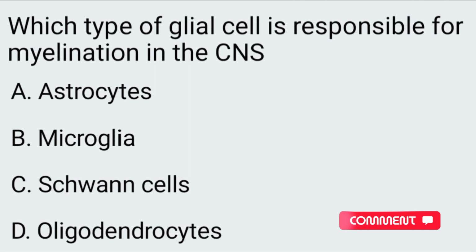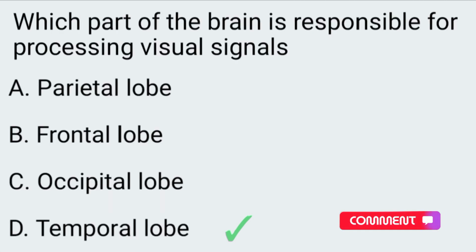Which type of glial cell is responsible for myelination in the CNS? A. Astrocytes, B. Microglia, C. Schwann cells, D. Oligodendrocytes. The correct answer is option D, oligodendrocytes.